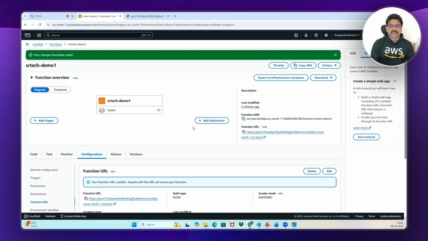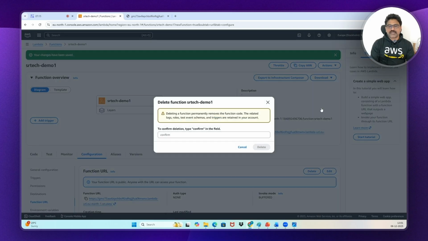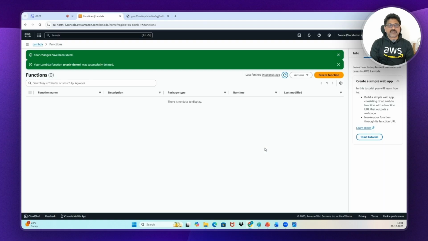Now go to this Lambda function and, once you practice, just delete it. Click on this and delete function. Again, it will ask for confirmation. You just type confirm, then click on delete again. So it is deleted. Right. In the future sessions, I'm repeating again, I will be showing you each and every option in Lambda with real life use cases. Right. That's all about Lambda for today's session.